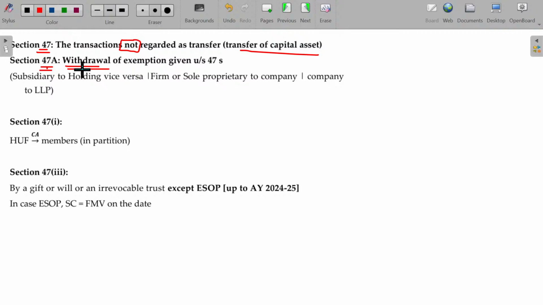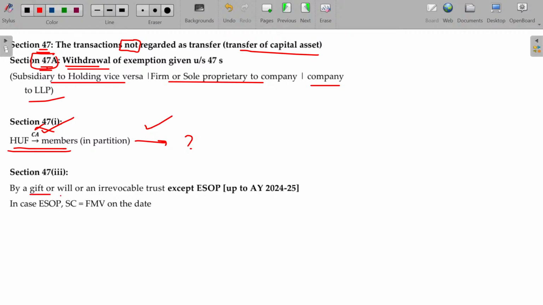Now, section 47A is predominantly applicable for these three scenarios. Now, Hindu undivided family: members in partition will be considered as not a transfer. Any capital assets from the partition of Hindu undivided family assets transferred to the members is not considered as a transfer. Later on, if the members are selling to some third party, then this will attract capital gains.